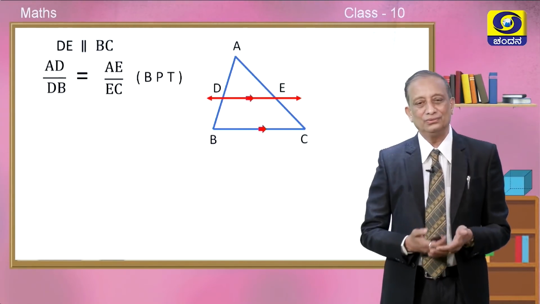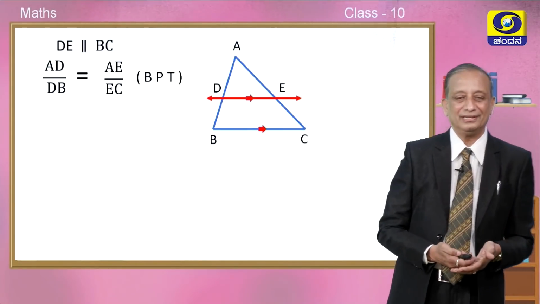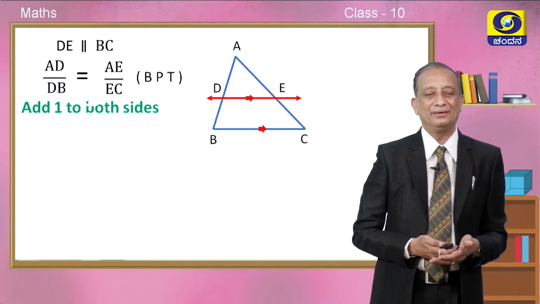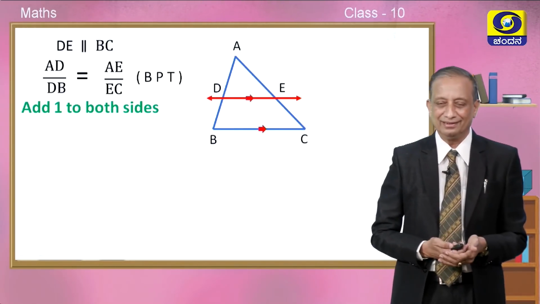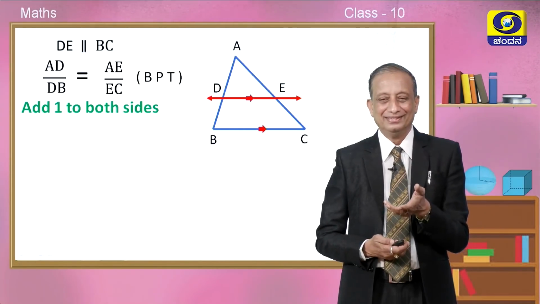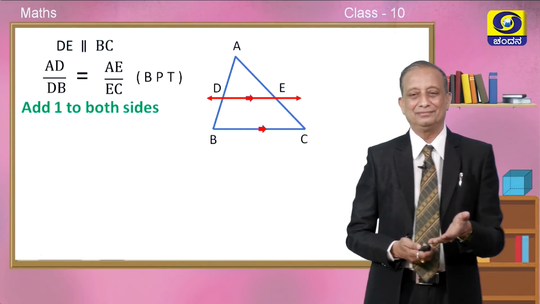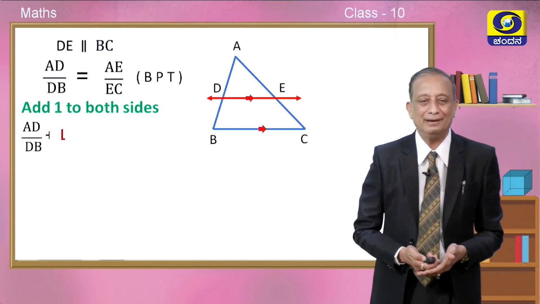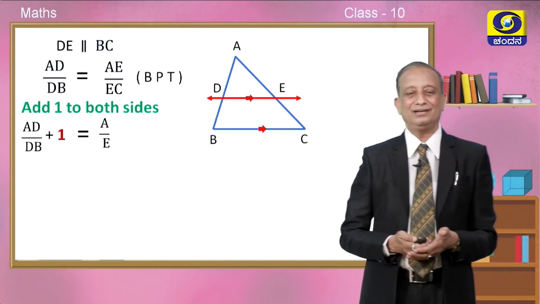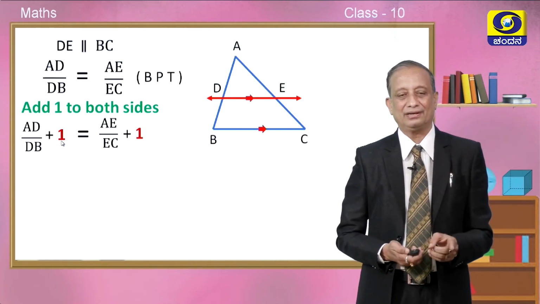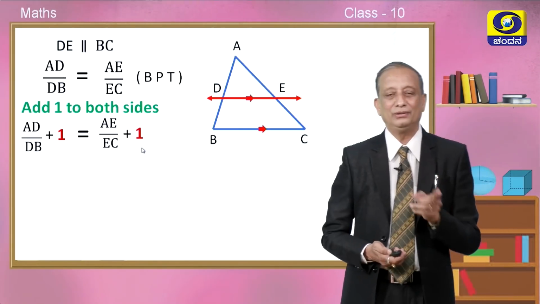Okay. Now, using this, can you manipulate this or find out something extra, go further from this? Okay, how to go about it? It is quite simple. Just add 1 to both sides, children. Adding 1 to both sides. Is it possible? Yes, it is definitely possible. Let us do it. Okay. So, AD divided by DB plus 1 is exactly equal to AE divided by EC plus 1. This is the meaning of adding 1 to both sides.